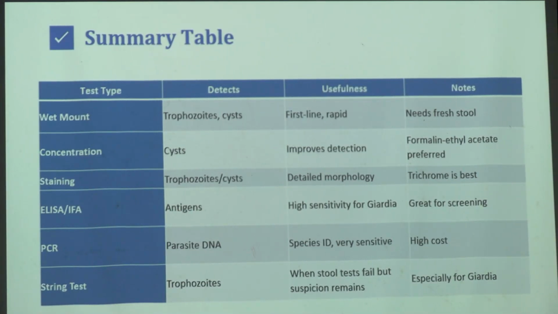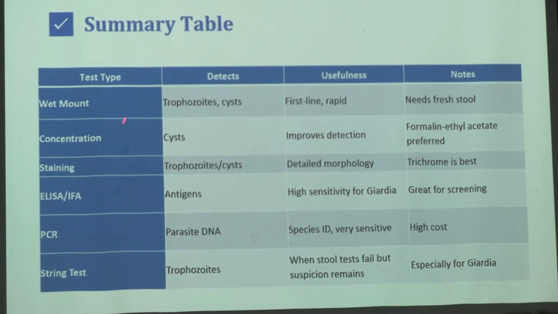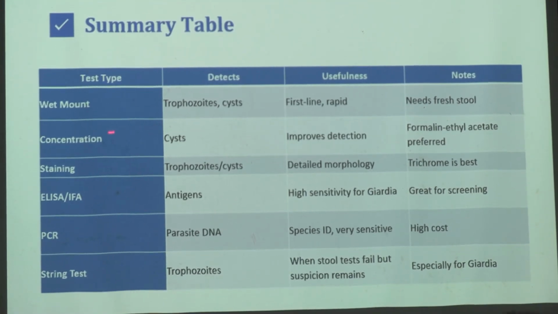Lastly, this is a summary of all the tests. First is the wet mount. What will we see? Both trophozoites and cysts. This is the first-line rapid test and needs fresh stool. Then we can do the concentration technique.